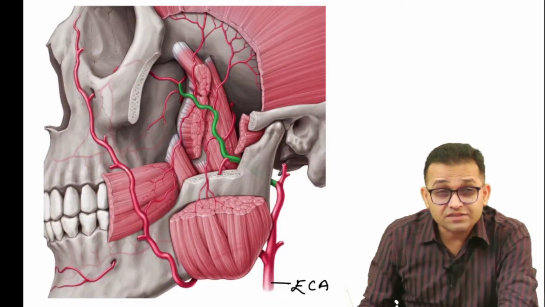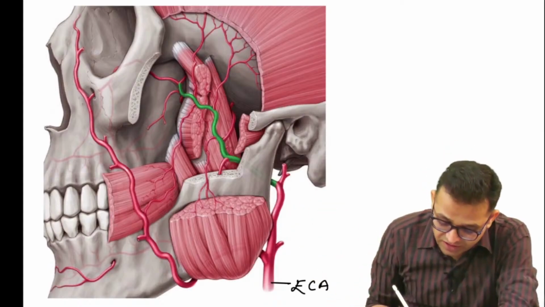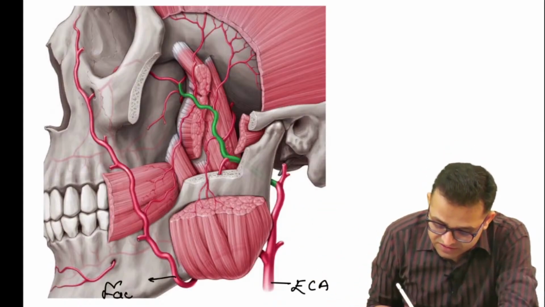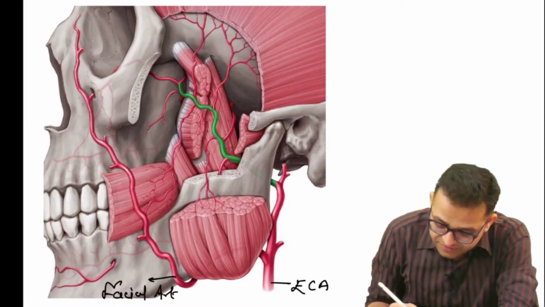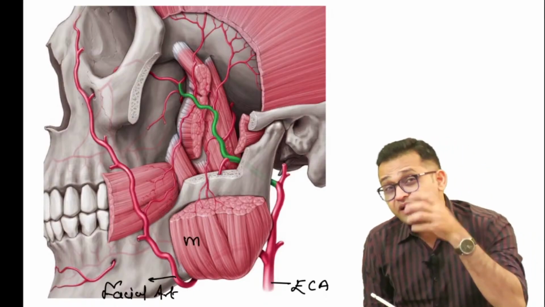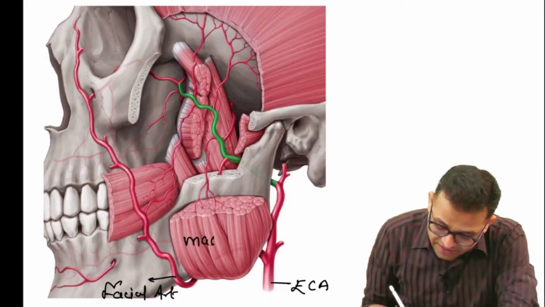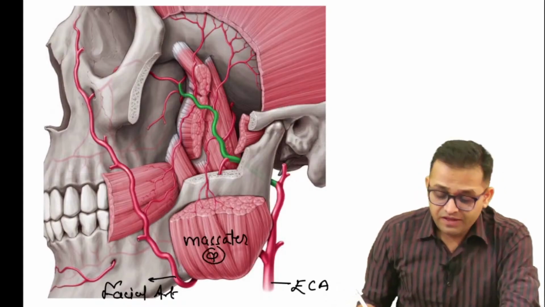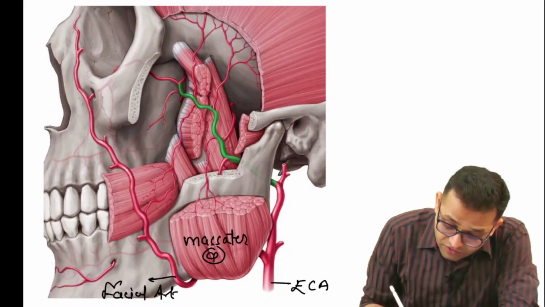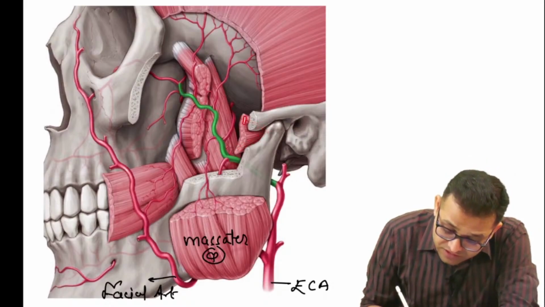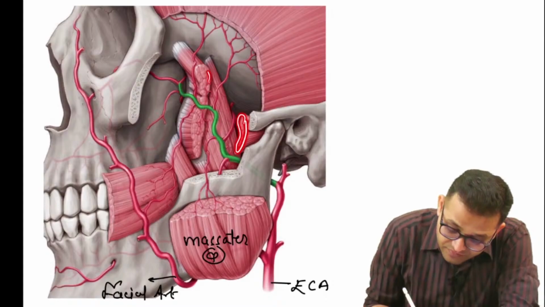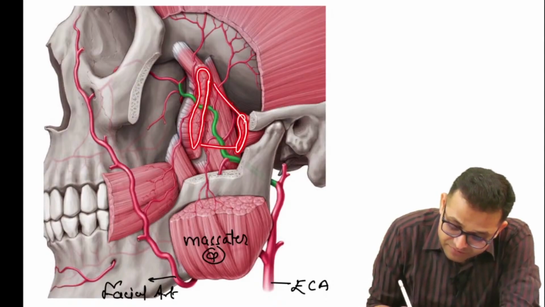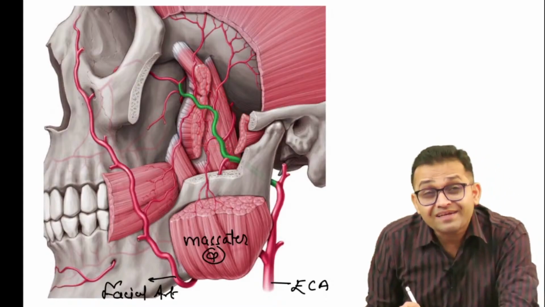Fine. And this artery is giving the different branches. Can you see this artery which is running over the face? Definitely this is our facial artery. This muscle over the ramus of the mandible, we already learned, is our masseter, the strongest muscle of the body. Okay, can you see this is our pterygoid part? So this muscle is cut at the middle part, this is our lateral pterygoid muscle.